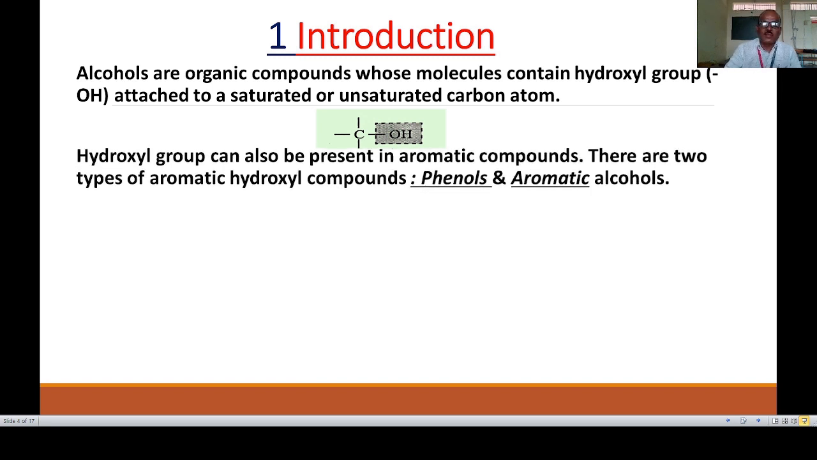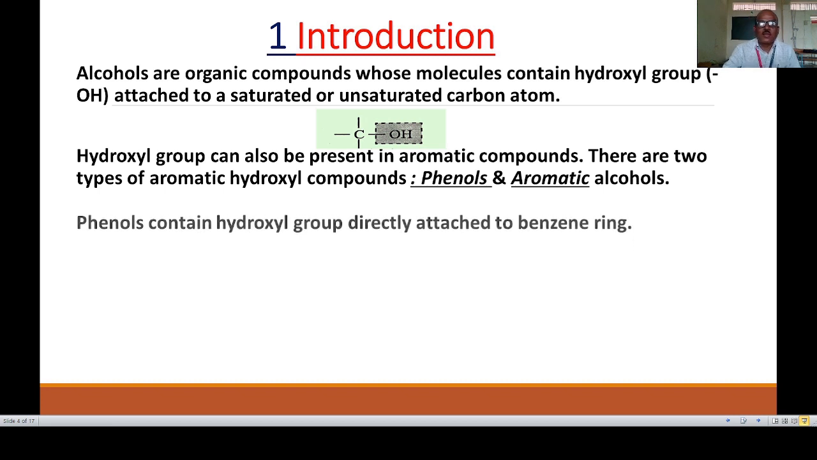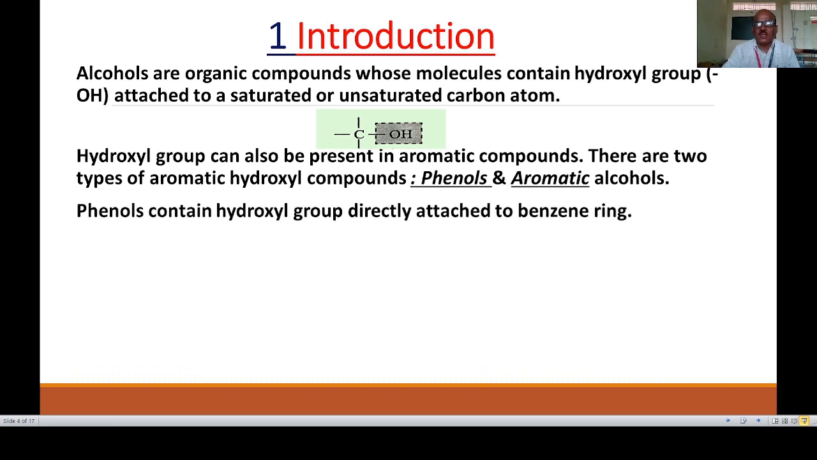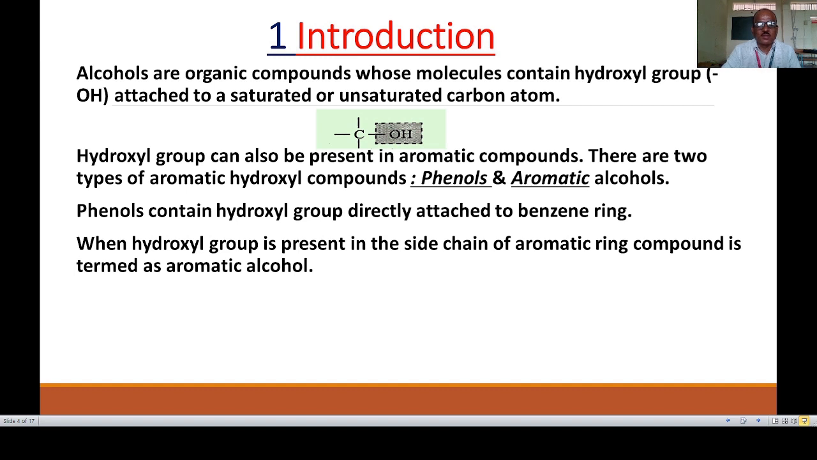Hydroxyl group can be present in aromatic compounds. There are 2 types of aromatic hydroxyl compounds. One is phenol and the other is aromatic alcohols. Phenol contains a hydroxyl group directly attached to the benzene ring. And in case of aromatic alcohols, the hydroxyl group is present in the side chain of the aromatic ring, and these are called aromatic alcohols. Let us see some examples.